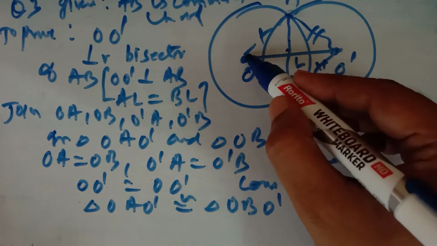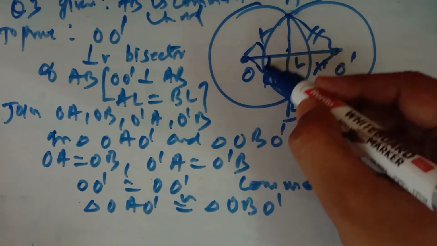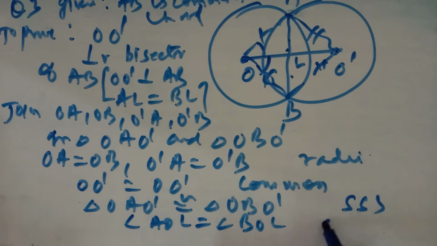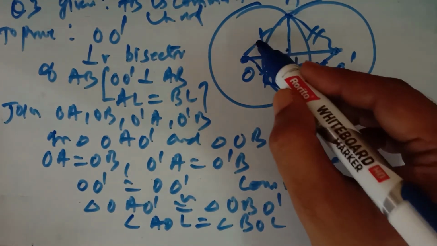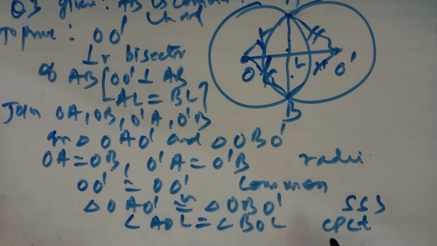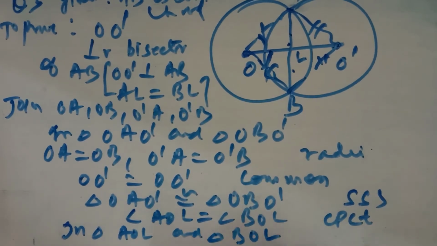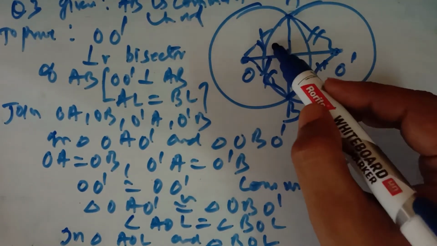Why have we made them congruent? Because by doing so I can say that angle AOL is equal to angle BOL, corresponding parts of the congruent triangles. These two angles are equal. Now why do I prove that these two angles are equal? Because after that I will prove that triangle AOL and triangle BOL are congruent.